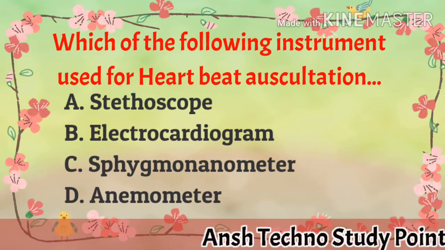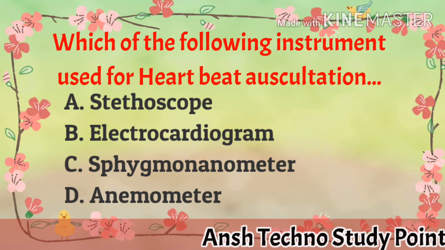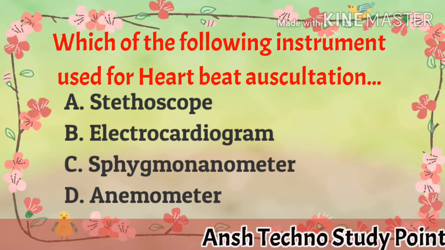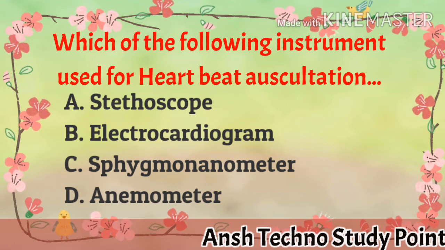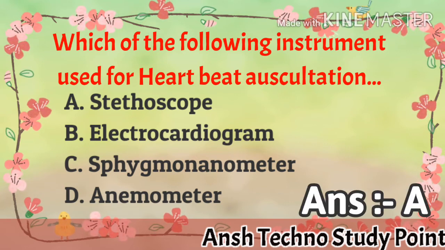Which of the following instrument used for heartbeat auscultation? A. stethoscope, B. electrocardiogram, C. sphygmomanometer, D. anemometer. Correct answer is A. stethoscope.